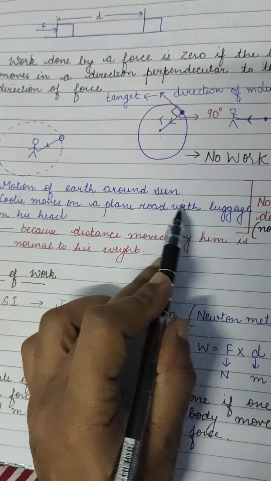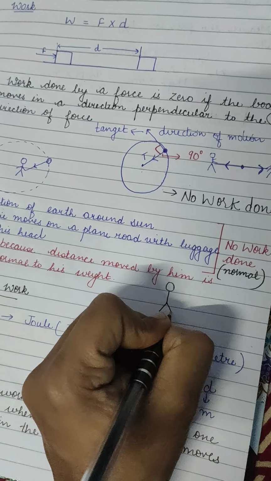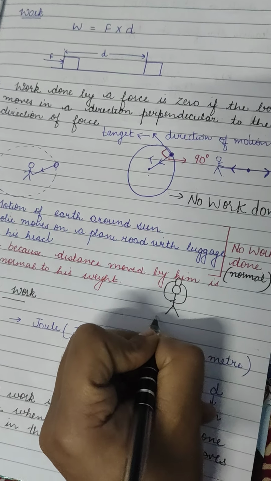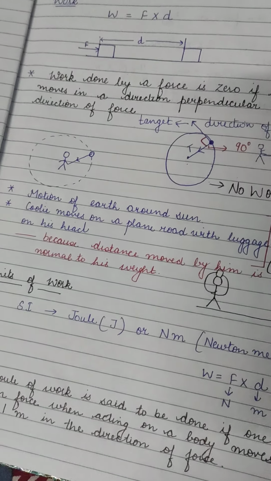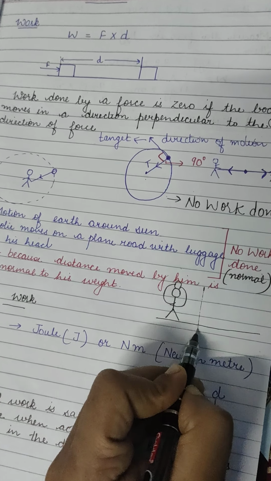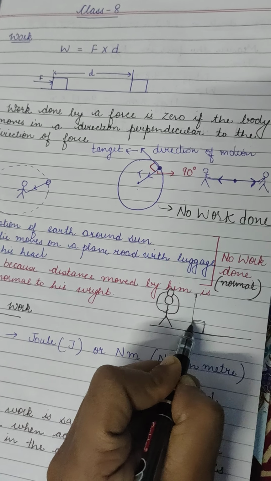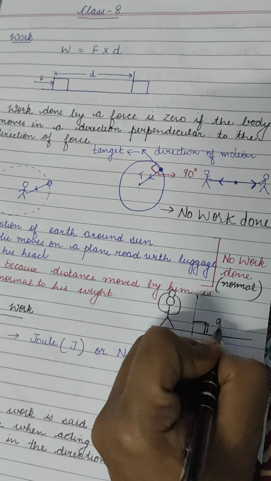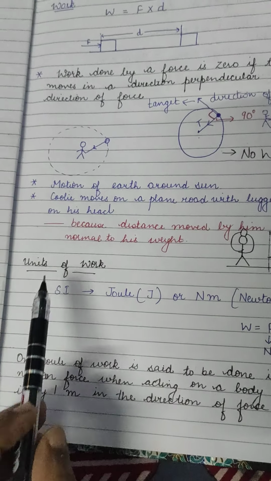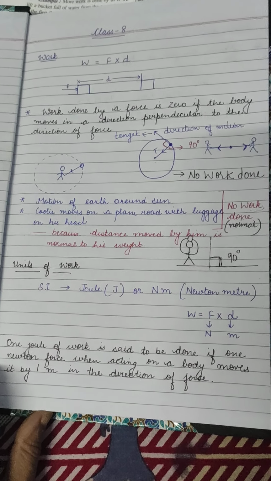Now the question comes of the coolie. A coolie moves on a plain road with the luggage on his head. Now this is what a coolie is, having luggage on his head. This is a smooth road. Now he is moving on the smooth road. This is the direction of motion. That is making which angle? 90 degree angle. So again there will be no work done.